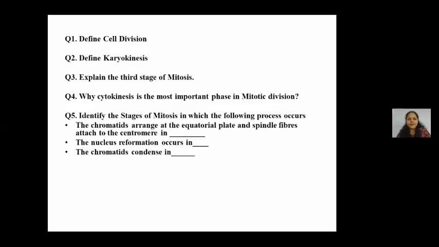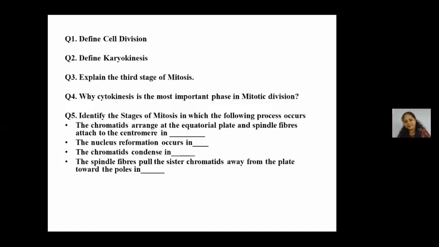The chromatids condense in which phase? Ma'am, prophase. Perfect. The early prophase. The spindle fibers pull the sister chromatids away from the plate toward the poles in which phase? Anaphase. In the metaphase, they join to the centromeres. In the anaphase, they pull it apart.